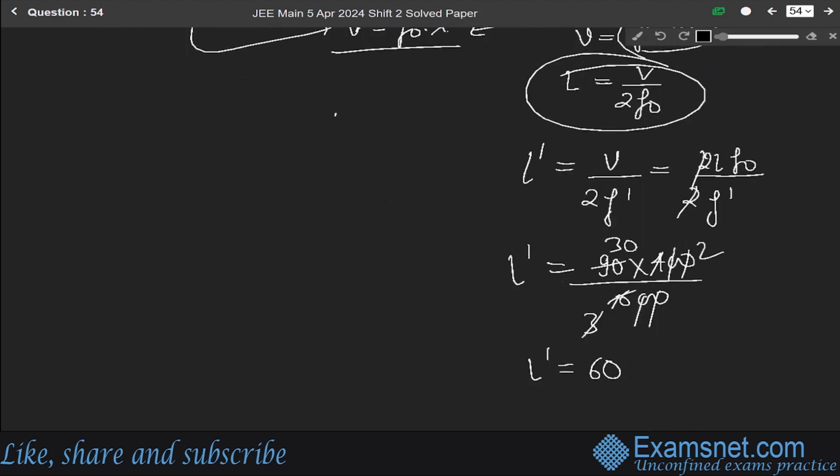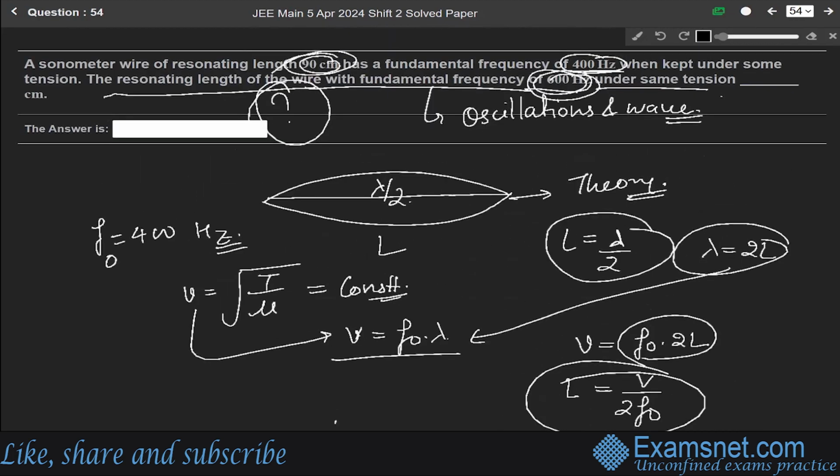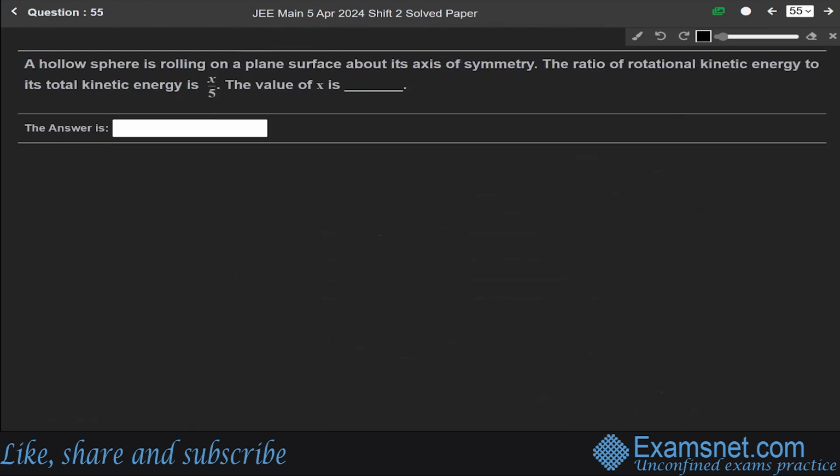I guess it is in centimeter. Yeah, so 60 centimeter. So when the frequency is 600 Hz, the resonating length will be 60 centimeter.